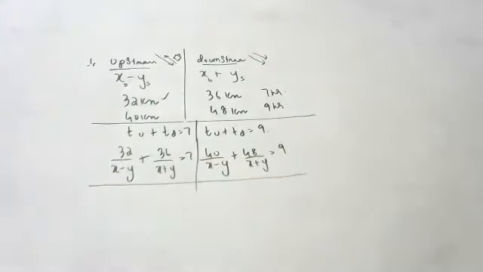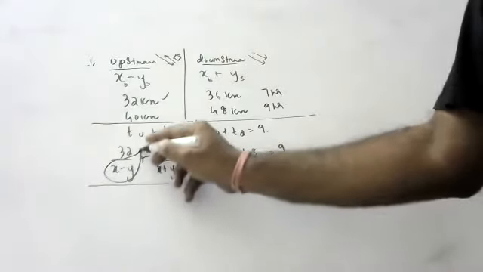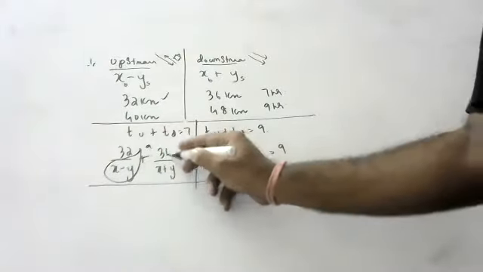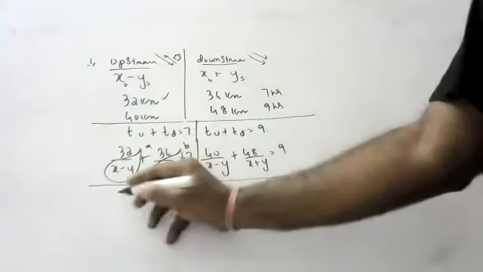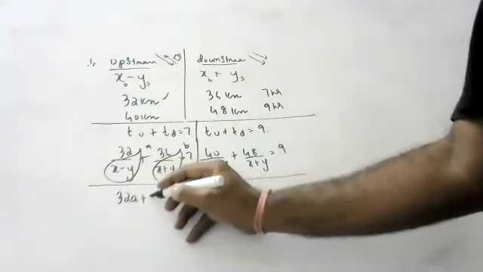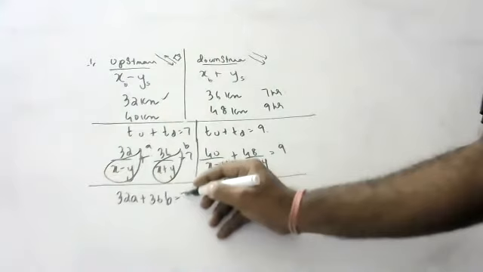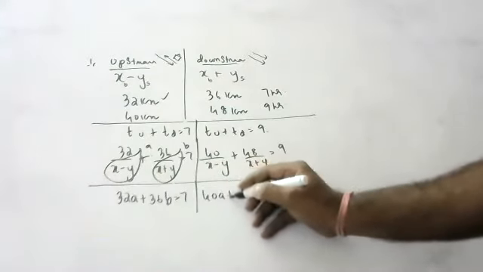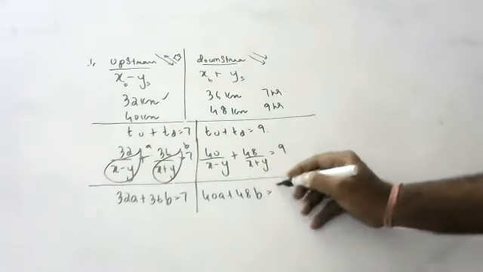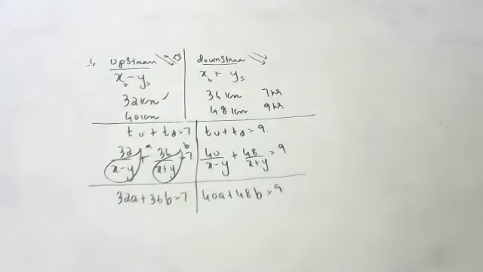Okay, children? Now, 1 by x minus y, what will we take? a. 1 by x plus y, what will we take? b. So, 32a plus 36b is equal to 7, and 40a plus 48b is equal to 9. Okay, children, now let's solve these equations. We'll get a and b. After getting a and b, then we will solve for x and y.